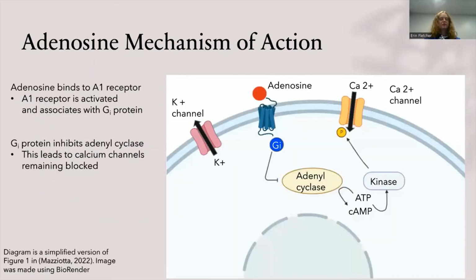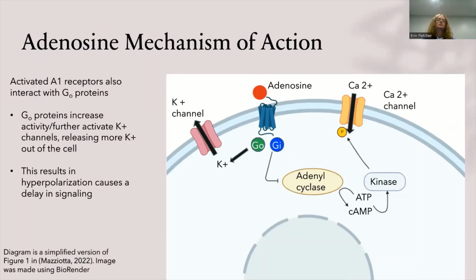So if we look closely at how adenosine bonding with A1 affects the system, here we have our A1 receptor right here. And when it binds with adenosine, we have a conformational change that allows it to interact with the GI protein and activate it. The GI protein then inhibits adenylyl cyclase. Now, usually, adenylyl cyclase will convert ATP into cAMP, which interacts with kinases and leads to the phosphorylation of calcium-gated ion channels. In a phosphorylated state, the calcium can then enter through the channel since the channel will be open. However, since GI inhibits this pathway, without phosphorylation of these channels, calcium will not be able to enter the cell.